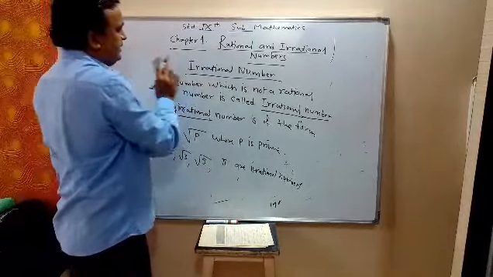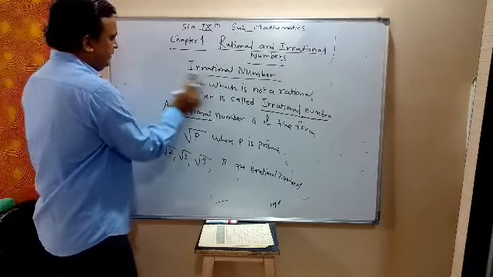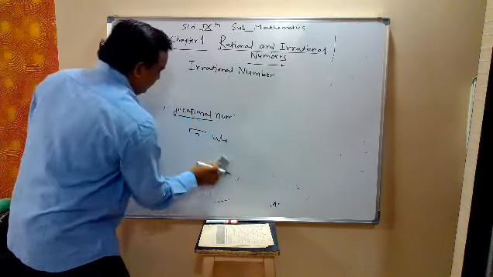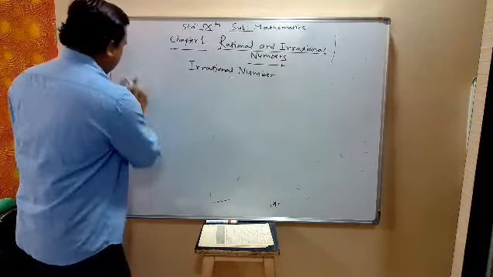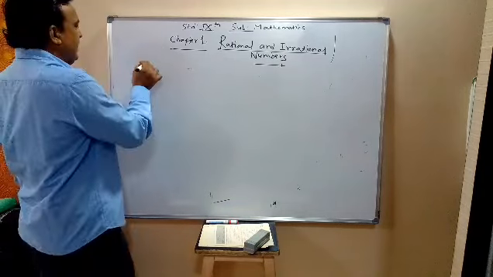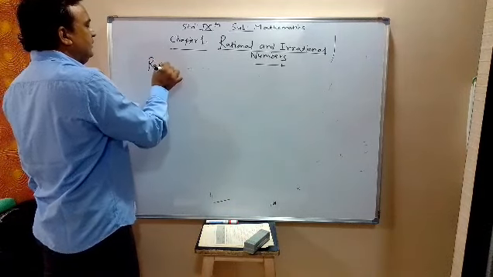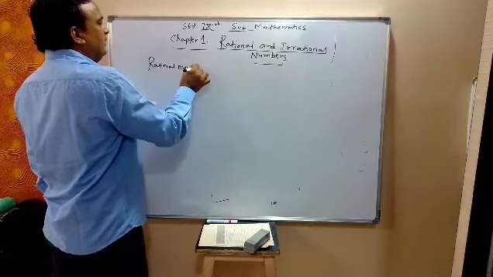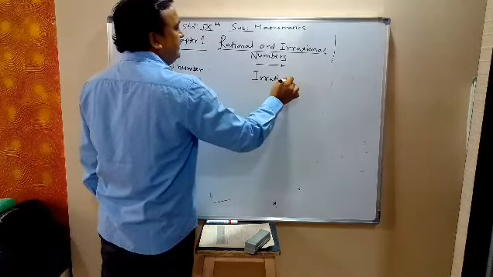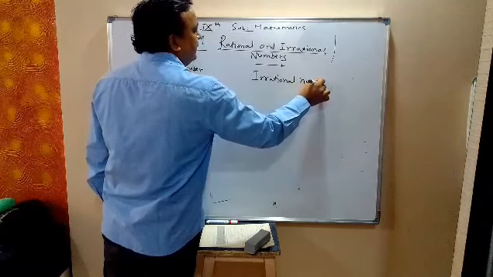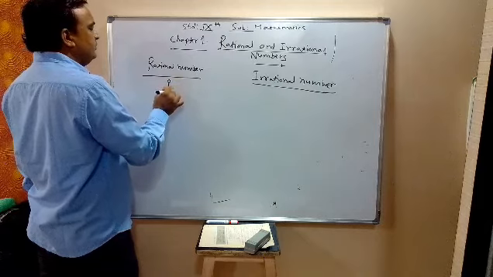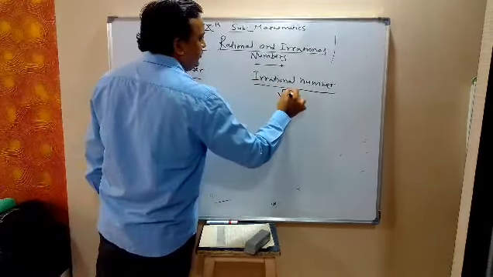Now the third definition of irrational number. Now we write rational number and irrational number. A rational number is of the form P upon Q and an irrational number is of the form root P.